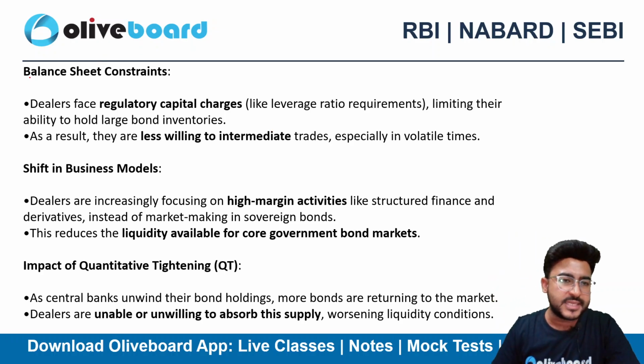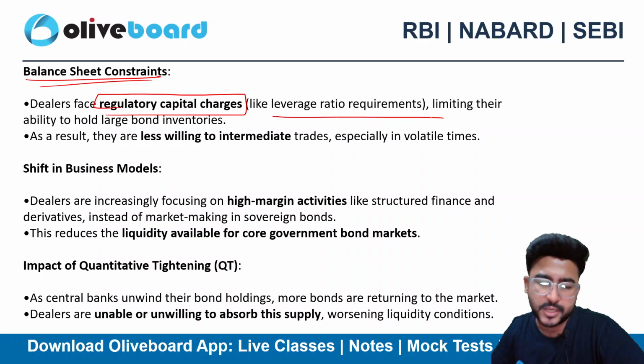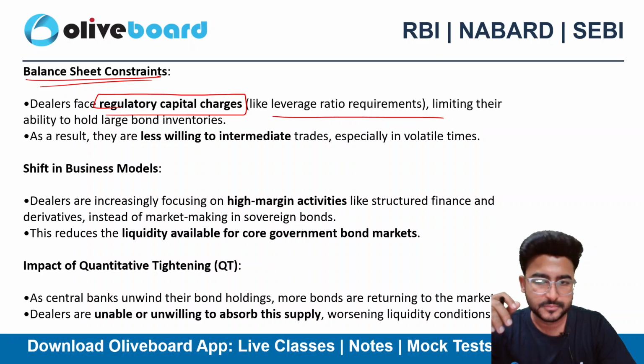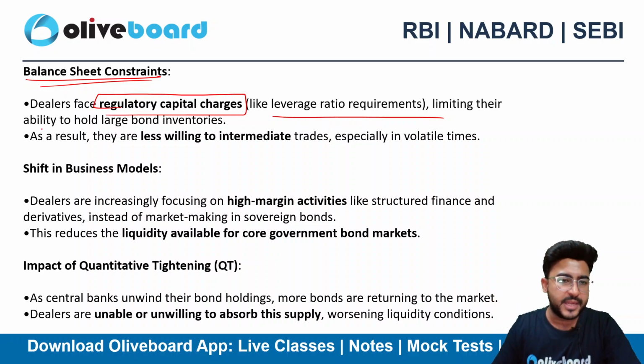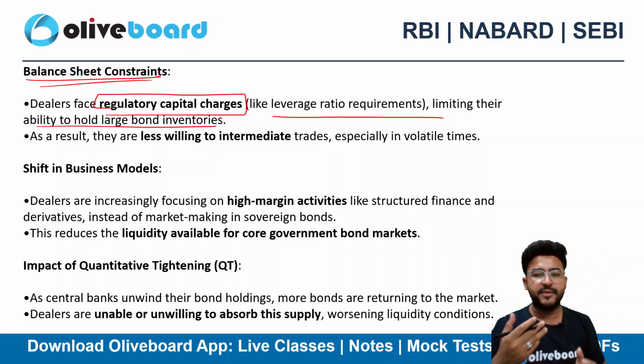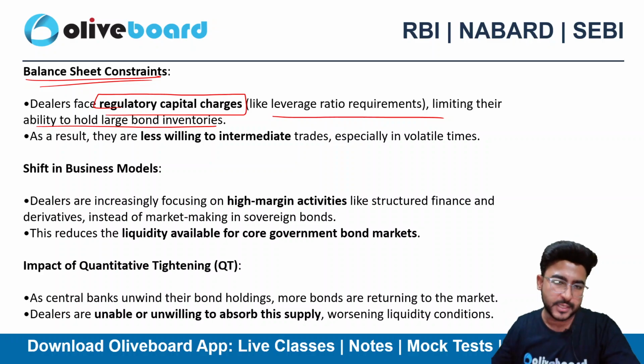So there are balance sheet constraints here. Dealers are facing regulatory capital charges like leverage ratio requirements. So they need to maintain a certain amount as reserves, right? Limiting their ability to hold large bond inventory. So they cannot just hold large bond inventories for so long because they do have balance sheet restrictions as well.